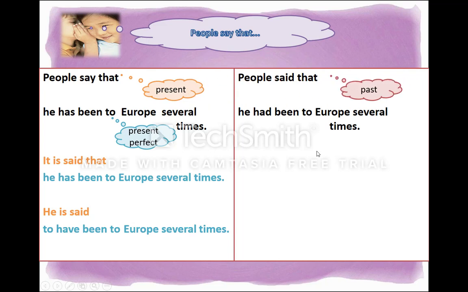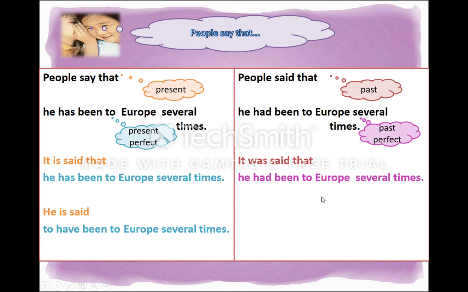Let's look at the other example. People said that is in past tense. He had been to Europe several times is in past perfect tense. You see that there is a time difference between these two actions. First, he goes to Europe, then people say something about it. So, the first alternative is, it was said that he had been to Europe several times. Or you can say, he was said to have been to Europe several times. So this perfect infinitive shows that there's a time difference between these two actions.